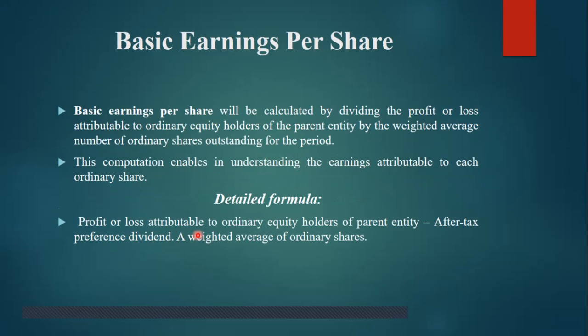So what is the basic earning per share? Basic earning per share will be calculated by dividing the profit or loss attributable to ordinary equity holders of the parent entity by the weighted average number of ordinary shares outstanding for the period.